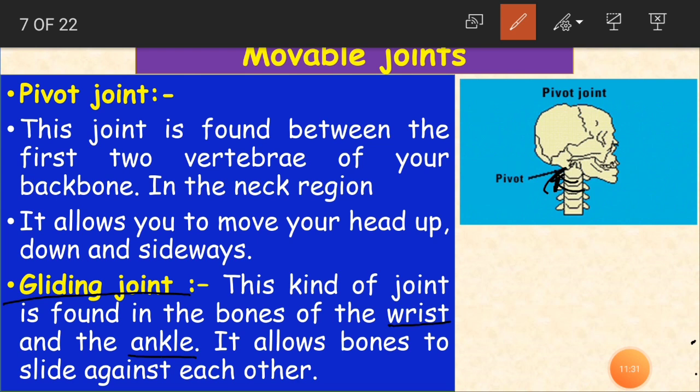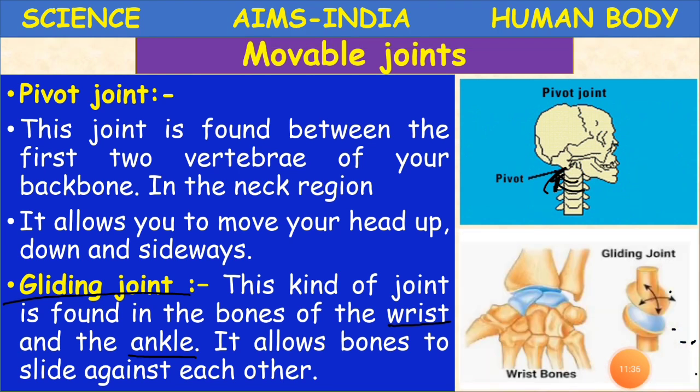So because of this, what is happening? It allows bones to slide against each other. So it is allowing the bones to slide. Have you seen a sliding door, children? Have you seen a sliding door which moves very smoothly, along with the surface? Sliding doors like we have on windows, same like that here. A gliding joint is nothing but it just slides against each other.